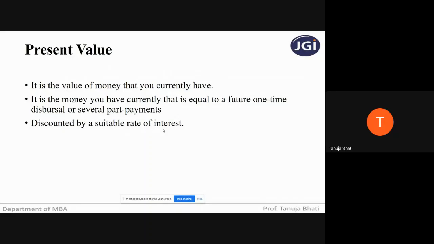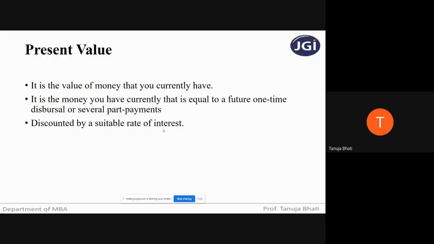I am going to receive 1 crore after 25 years. So this 1 crore is not my present value. After 25 years, it is going to be the future value. So in the future, after 25 years, I'm going to receive 1 crore. Now, what is the value of 1 crore today? What is the present value today? So how am I going to find out present value today? By discounting it.